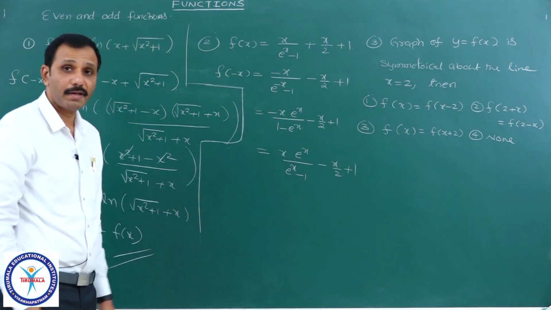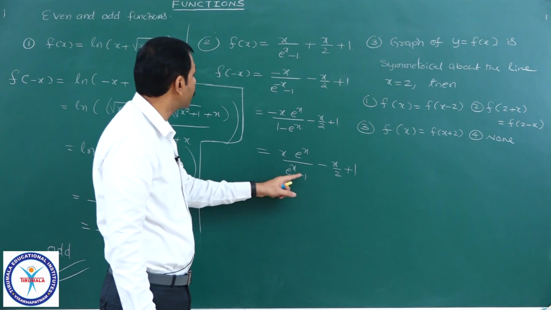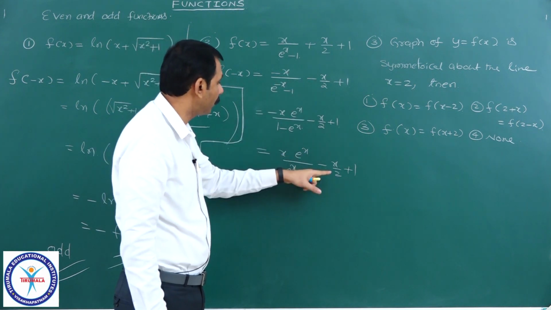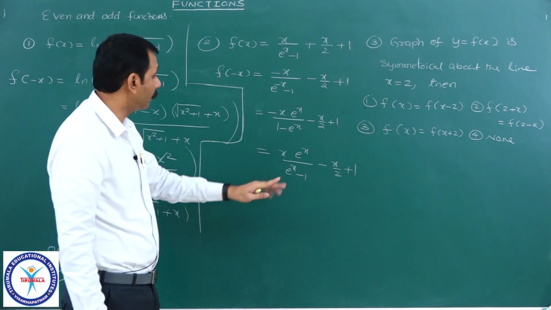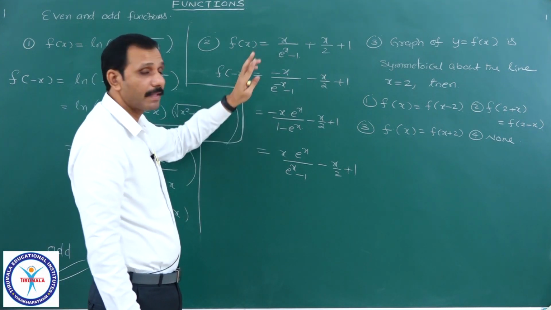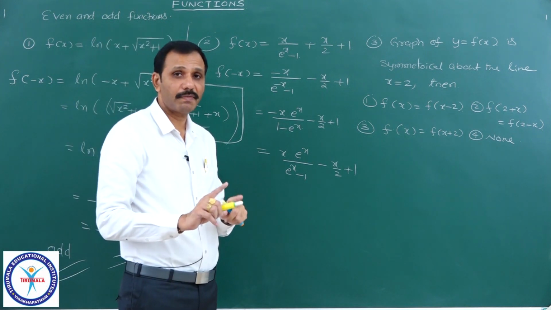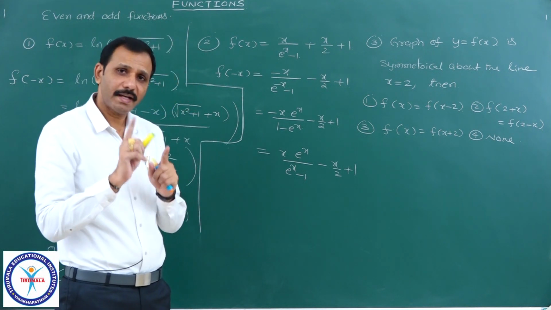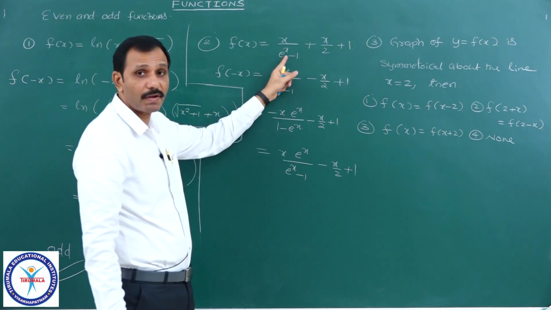Right. Again you observe, because it is x into e power x by e power x minus 1 plus x by 2, here minus x by 2 plus 1. Don't come to a conclusion that we cannot express this in this form, either f of x or minus f of x, therefore it is neither even nor odd. No. You check all the possibilities whether you can express this in this form or not.